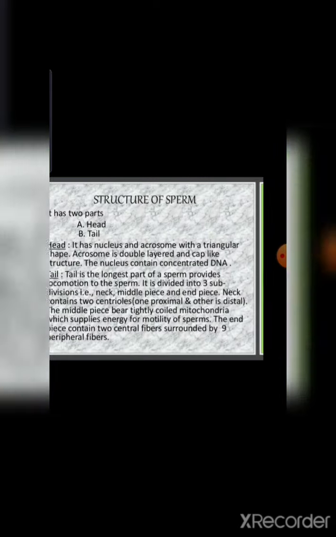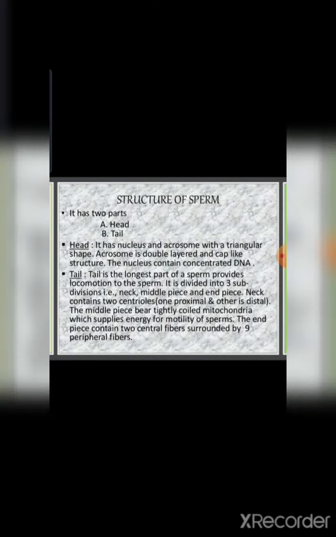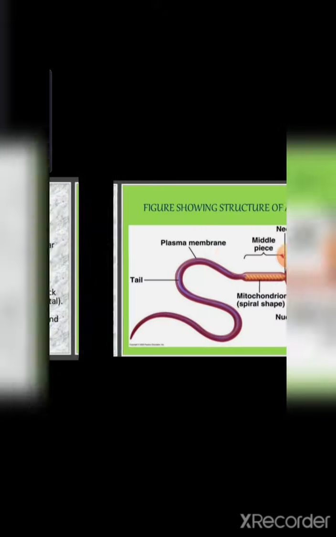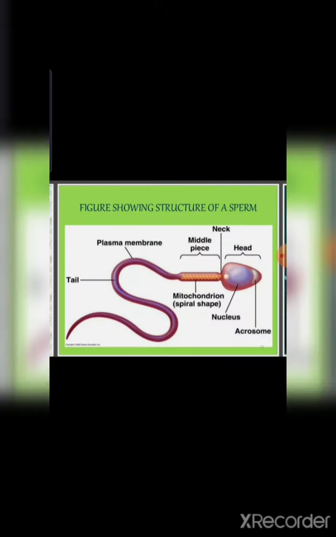So this is the structure of the sperm. All of this is given in your book. The points are: the head, in which there are two points, the acrosome and the nucleus, then the neck, then the middle piece, and then the tail. Which structure is present in the neck region and what is its function, that you have to read.